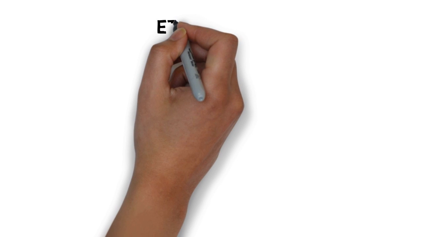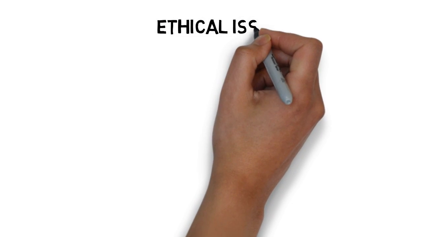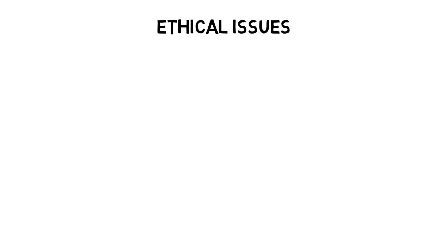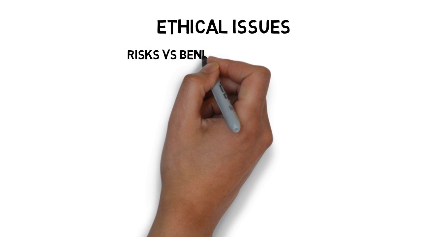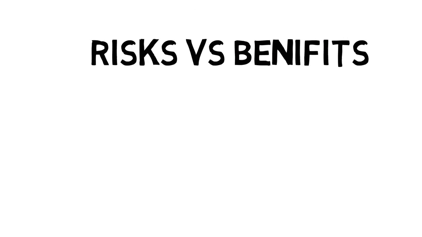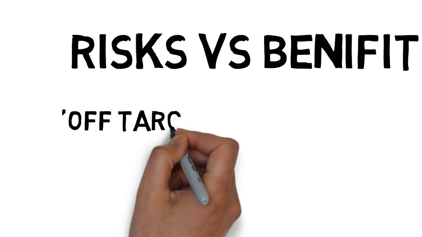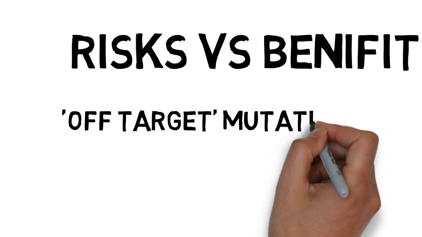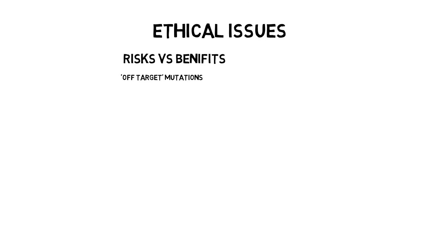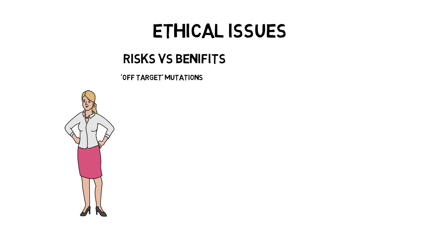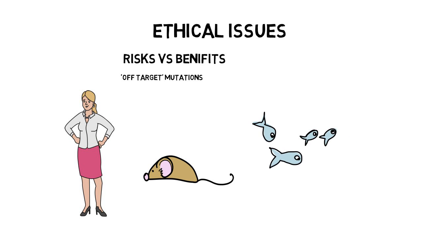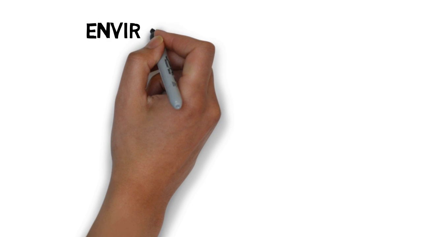The Cas9 system is the most modern and innovative method, so this is most likely to be the focus of future ethical issues. Whilst this may seem like a breakthrough, there are a number of issues with CRISPR-Cas9 and genome editing itself. Firstly, assessing the risks versus benefits. The disadvantage of CRISPR and other genome editing methods is that they are not 100% accurate, producing off-target mutations. With CRISPR, scientists found that humans suffered a greater risk of off-target mutations than mice or zebrafish. The consequence of drastically altering the genome for the worse may not be worth the risk to try and alter it for the better until methods are safer.